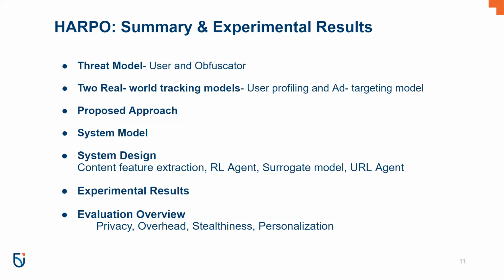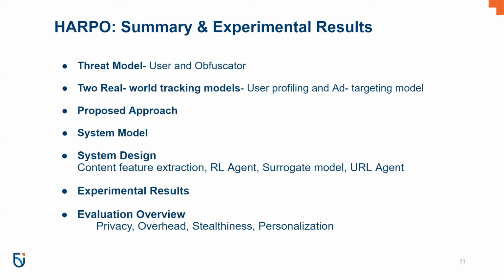In terms of the system model, the obfuscation URL selection process works as a Markov decision process. The system is designed in this way: content feature extraction, which has doc2vec embedding, an RL agent model via CNN, a surrogate model, which will replicate the real-world user profile, and a URL agent, where they have used the Harpo browser extension.